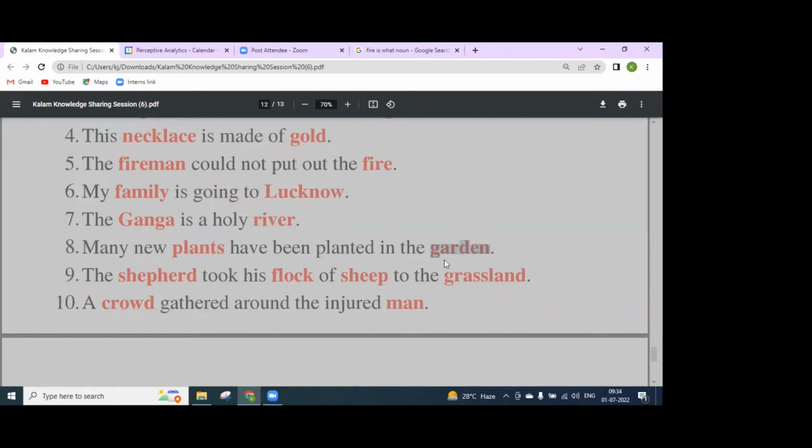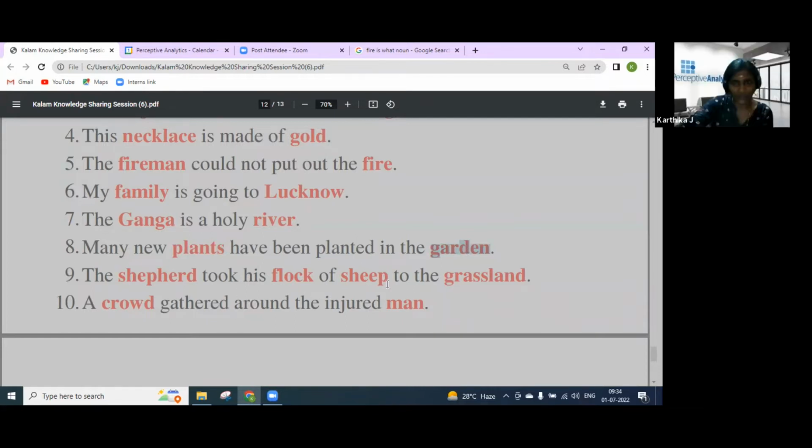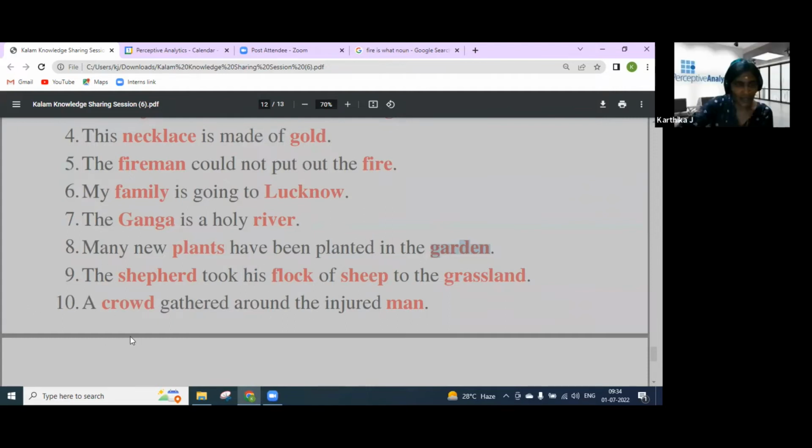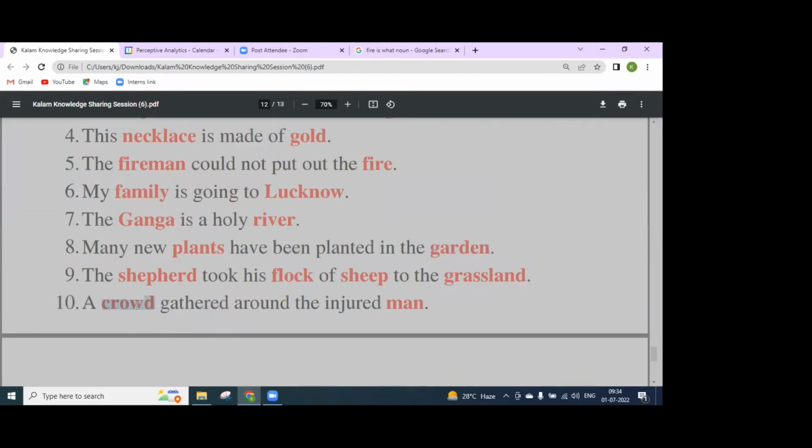The shepherd took his flock of sheep to the grassland. Shepherd and sheep are common nouns. Flock is a collective noun. Grassland, common noun. Yeah, correct. And the crowd gathered around the injured man. Crowd, collective noun. Man, common noun. Yeah, correct. Thanks.